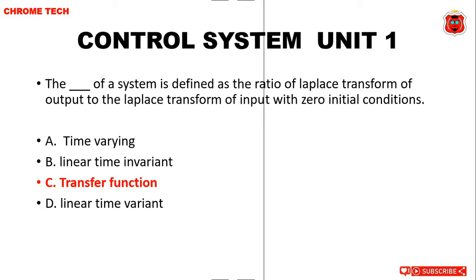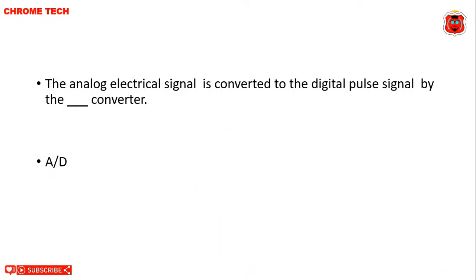Second question. The analog electrical signal is converted to the digital pulse signal by the dash converter. Option D, analog to digital. Analog to digital is the correct answer.